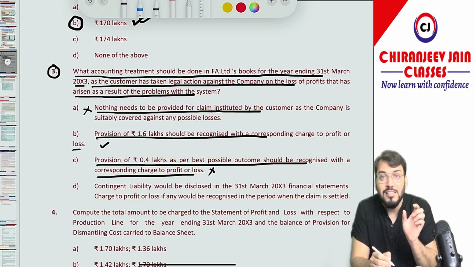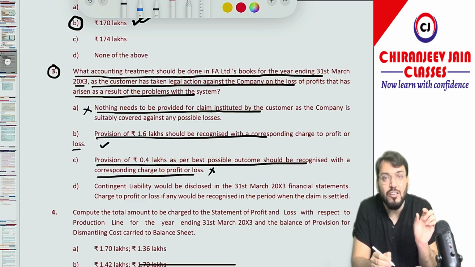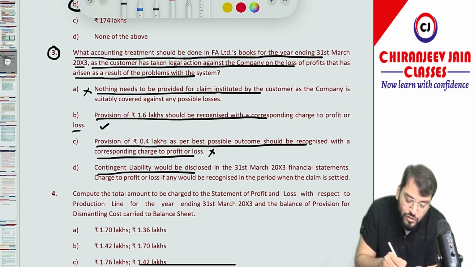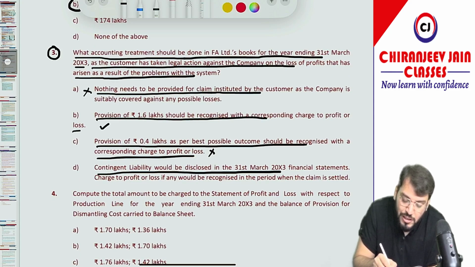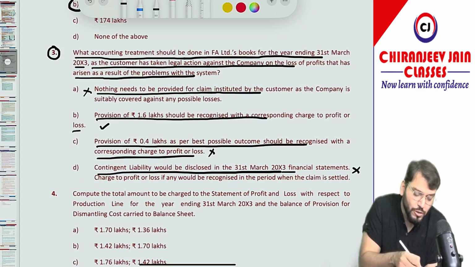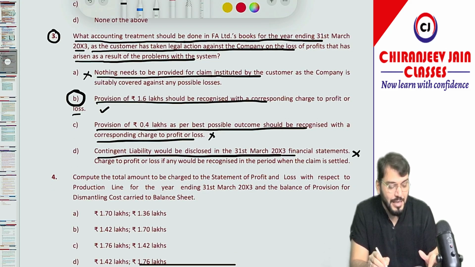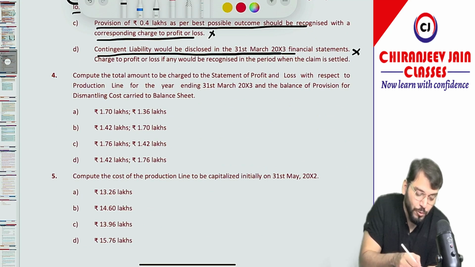We cannot do set off and recognize the net amount. Correct? Yes, sir. Contingent liability would be disclosed in the 31st March 2003 financial statements. This is also not correct. So point number B is the only correct one. The best option is point number B. Chalega? Yes, sir. Coming to point number 4.